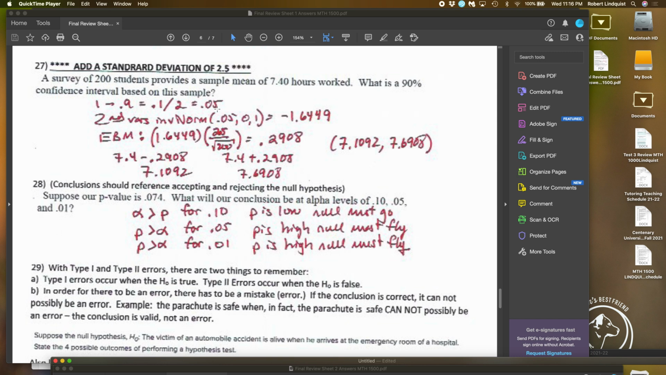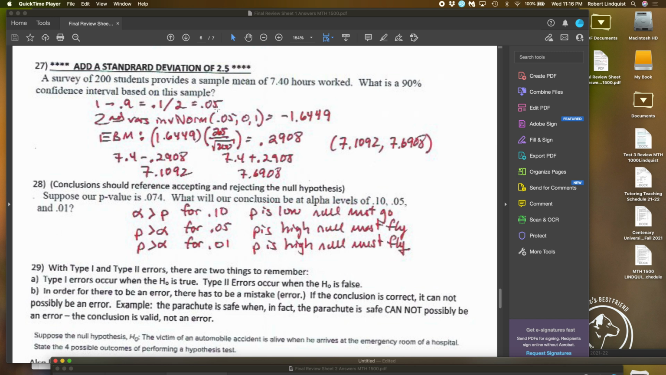1.6449 times the standard deviation, which is 2.5, over the square root of the sample size, which is 200. When I multiply that, the product is 0.2908. And then I take the mean, which is 7.4, because that's the middle now, and I subtract the 0.2908, and I add the 0.2908. And that gives me 7.1092 and 7.6908. And that is my 90% confidence interval.